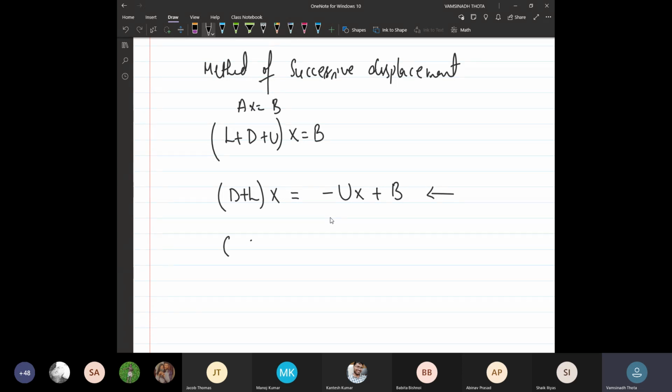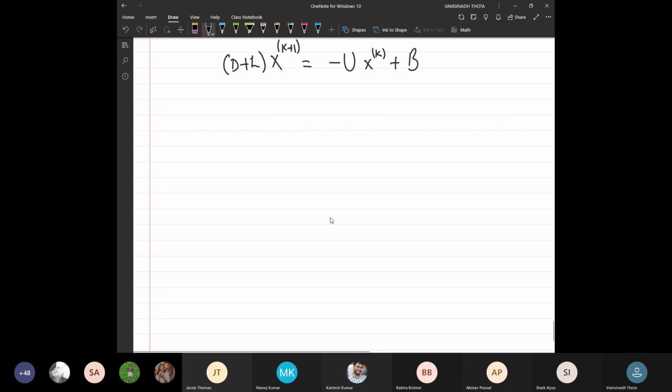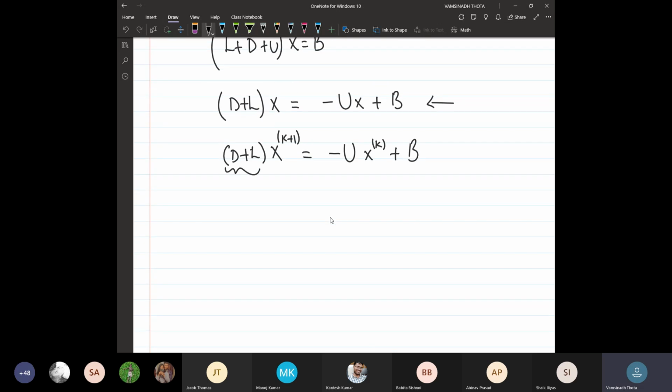The iteration formula is D plus L times the k plus 1th iteration values is given by minus U times the kth iteration value plus B. And more generally, multiply both sides with the inverse of D plus L. So the k plus 1th iteration values are given by minus D plus L inverse times U times the kth iteration values, plus D plus L inverse times B.